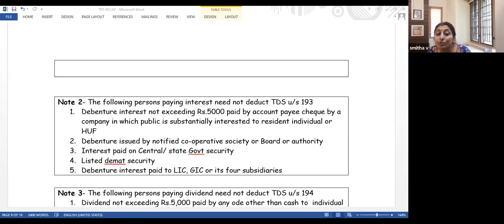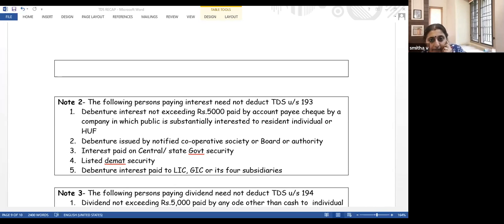Second is 234B interest. 234B interest is for non-payment of advance tax. That is our topic, non-payment of advance tax. And 234C interest is for deferment of advance tax. I'll explain what you mean by that deferment, okay? 234B interest is for non-payment and 234C is for deferment of advance tax.